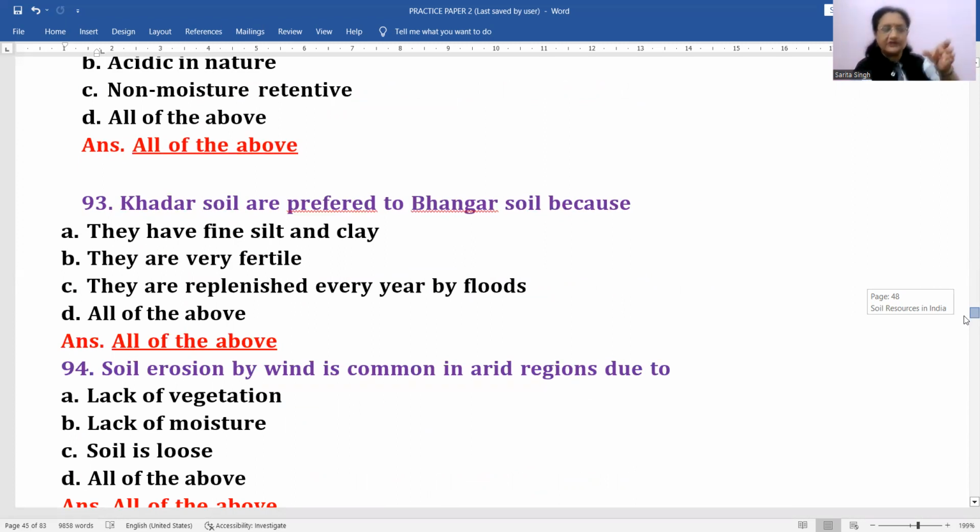Means जो water flow के एकदम नजदीक वाला जो part होता है, वहां पर आपको जो soil मिलेगी, that is khadar soil. और इसी वजह से, because it is replenished every year, it is renewed. Okay, again and again, fresh new deposition is there. So that is why that soil is considered as the most fertile. It is more fertile than bangar soil. And this is the reason it is always preferred to bangar soil.